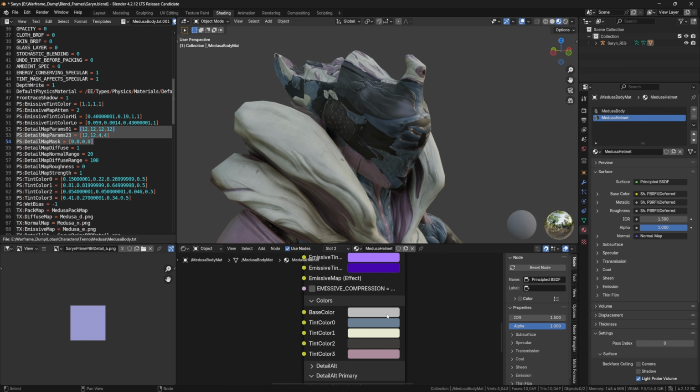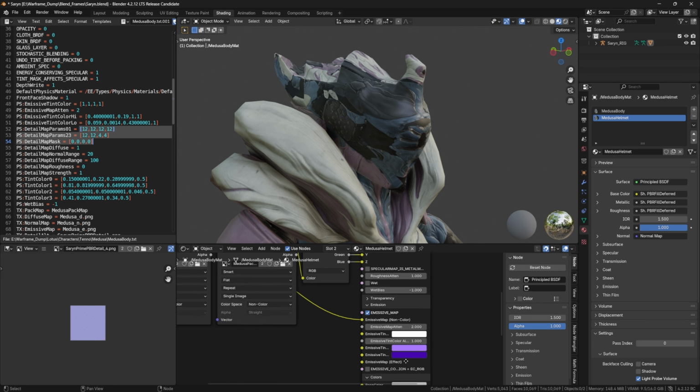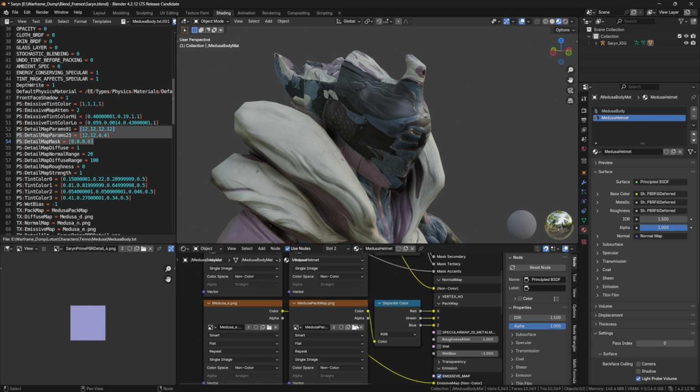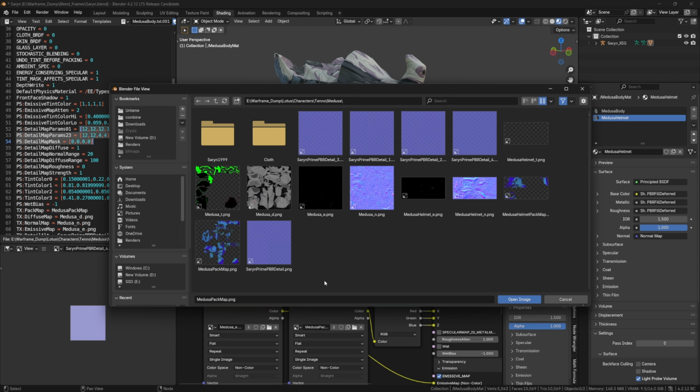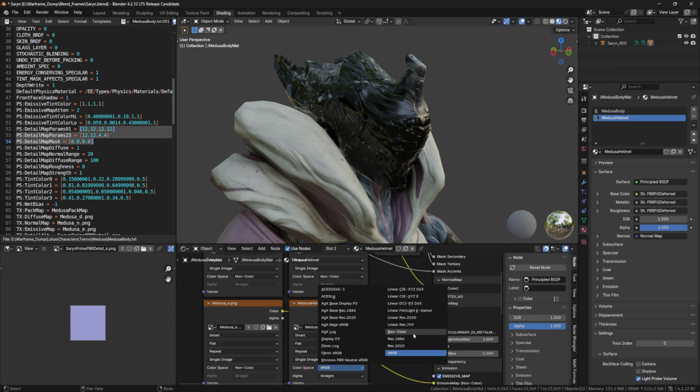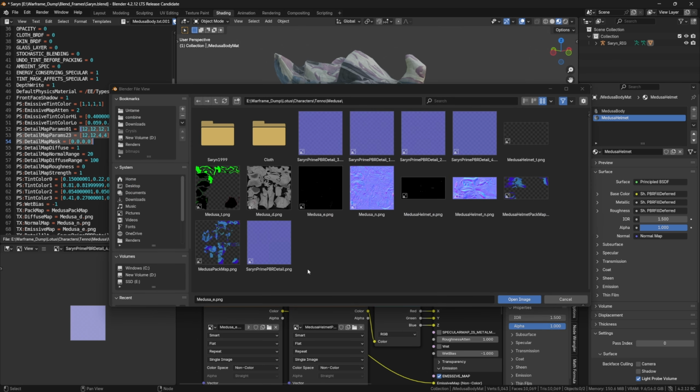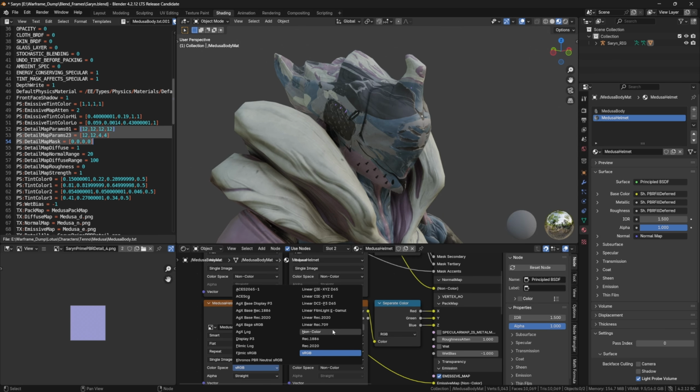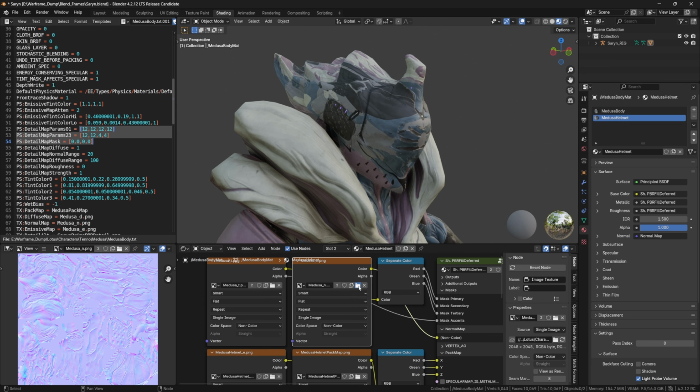If you're using character fill deferred, you might have a different base color per material. But for PBR fill, you usually don't have that. So yeah, now we're just gonna import everything for the helmet.